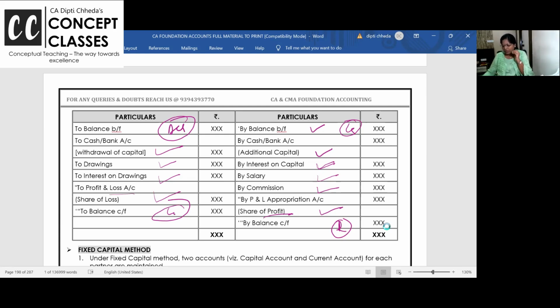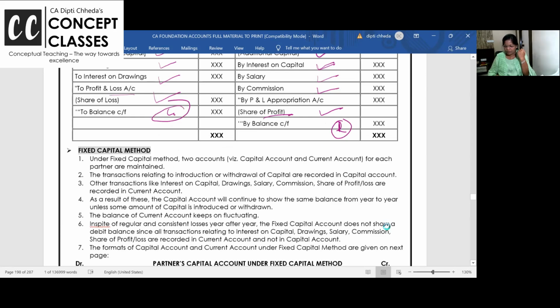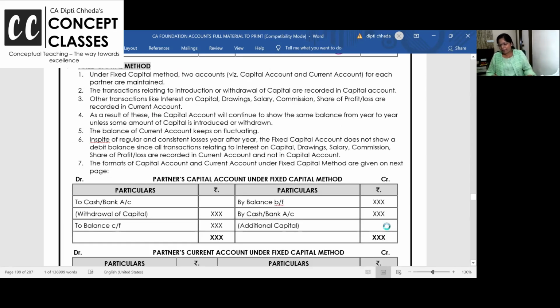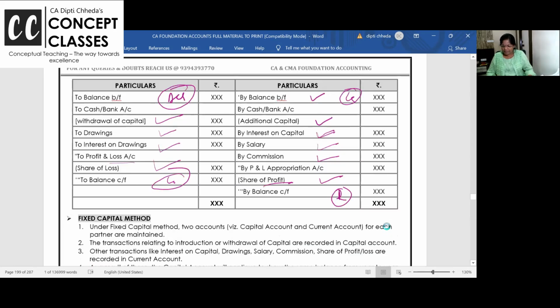Balance brought down, add the capital, add interest, add profit, add salary, debit में drawings debit करो, interest on drawings. They have to pay. Interest on drawings is our income and so on. Fixed capital में क्या होता है? You maintain two capital accounts. Let me come back to my example.